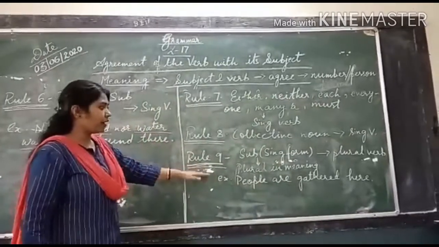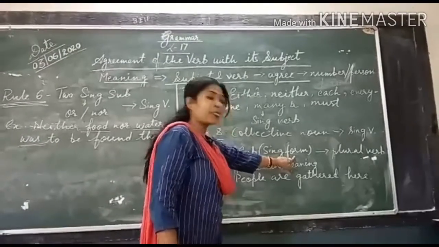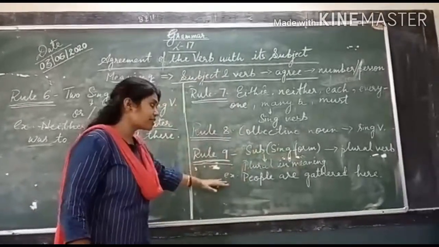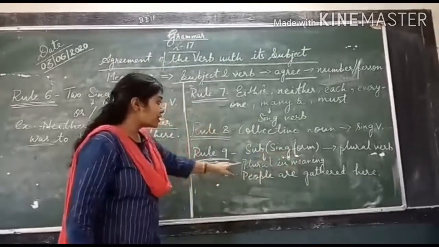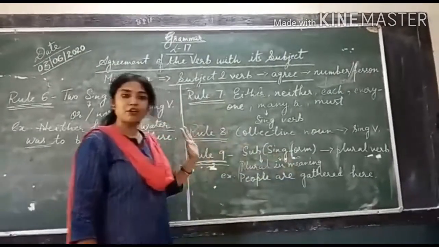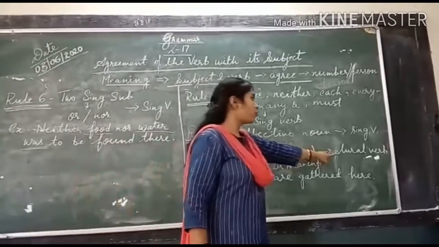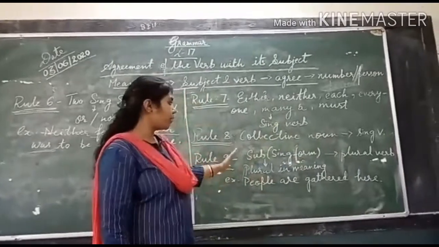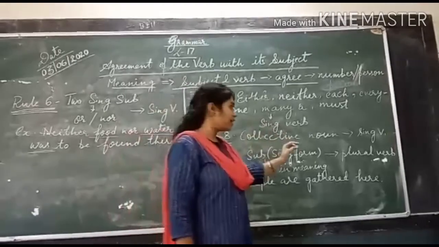Now, rule number 9 is when the subject is in singular form. Now my dear students, please try to understand it nicely. When the subject is in singular form, but the meaning gives a plural sense, then the verb that follows is a plural one, because whenever we are dealing with any plural subject, we add the plural verb.